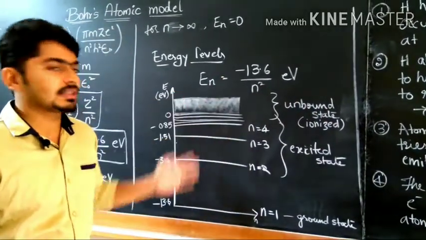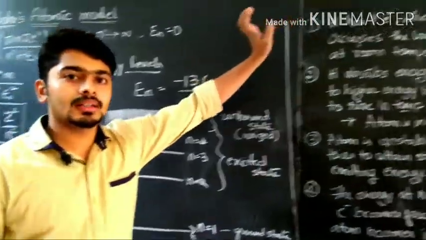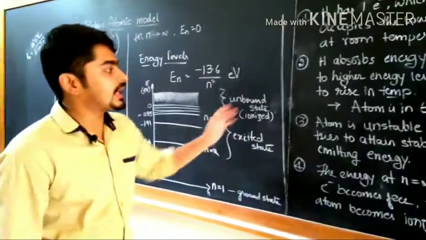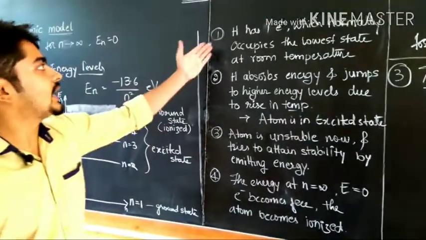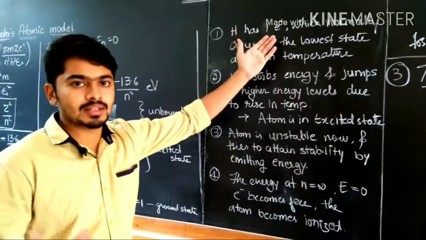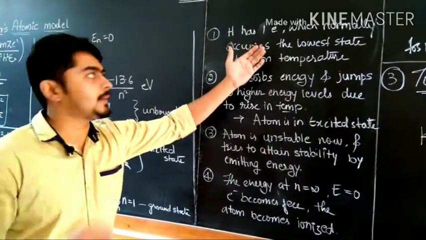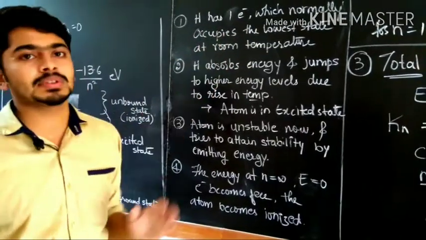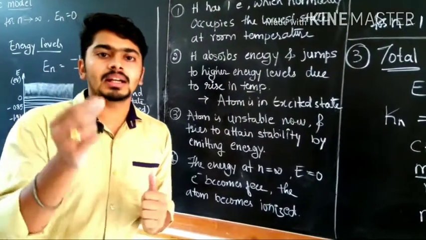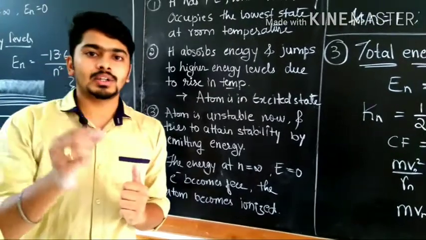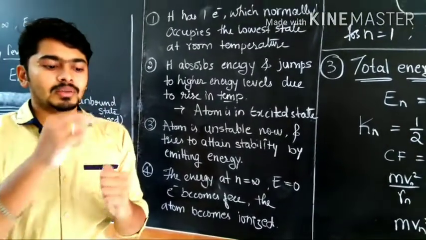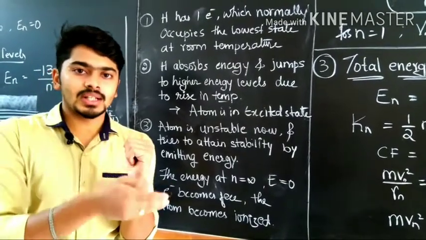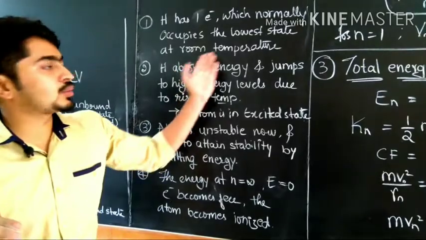From this nature, we can make some keynotes that I have listed here. First, hydrogen has 1 electron. You know that the number of electrons in the hydrogen atom is 1, which normally occupies the lowest state at room temperature. Always it will be in its original state, the lowest state, at room temperature.